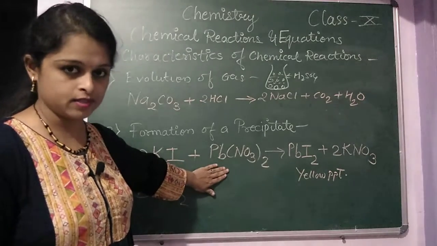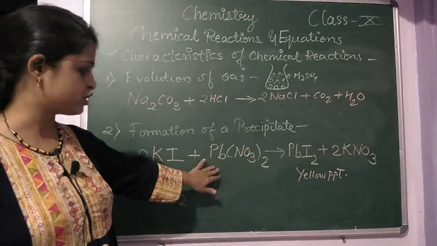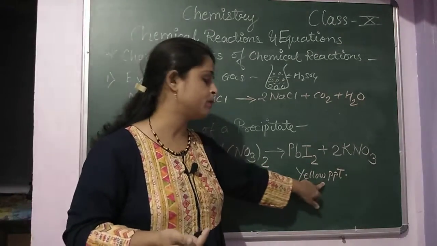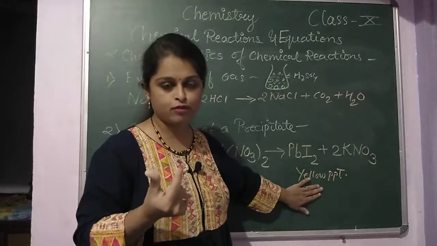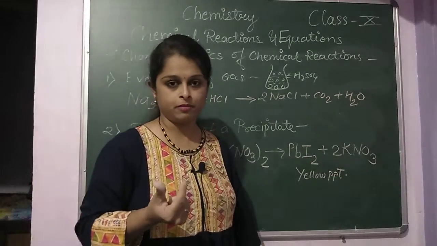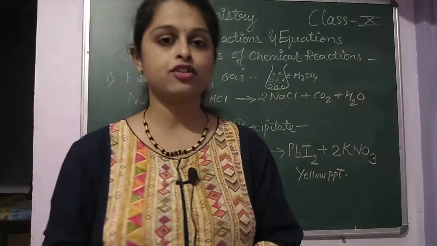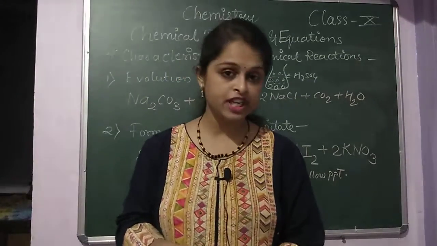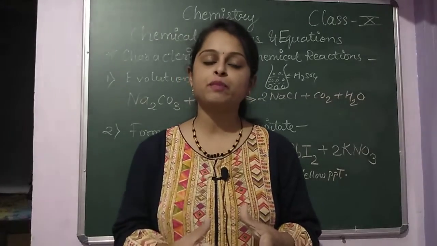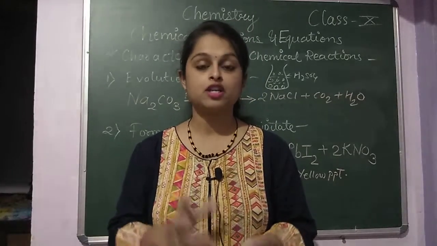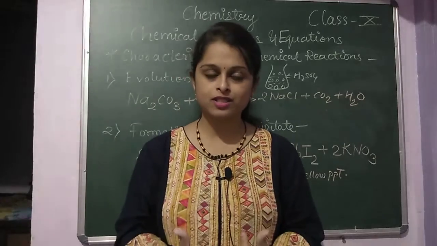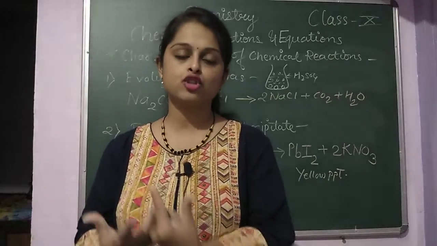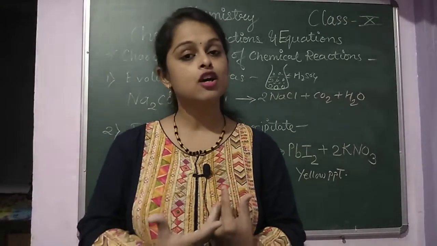At present the lead nitrate is colorless, and when we add the potassium iodide to it, we get lead iodide, and that lead iodide is a yellow precipitate, formed along with potassium nitrate. ऐसे yellow precipitate form होते हैं. Is it clear? Lead nitrate is colorless, and when we add potassium iodide to it, we get the yellow precipitate of lead iodide. So that yellow precipitate shows that precipitation is a very good characteristic to identify whether a chemical reaction takes place or not.